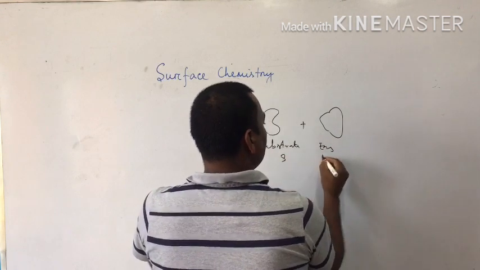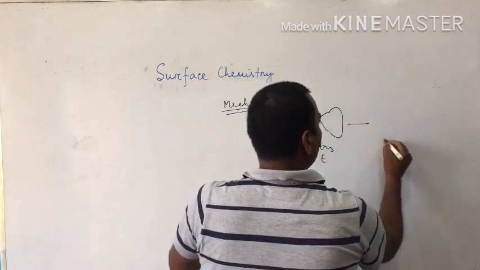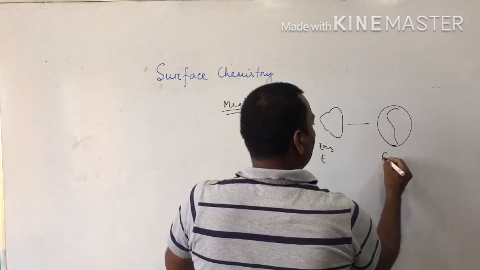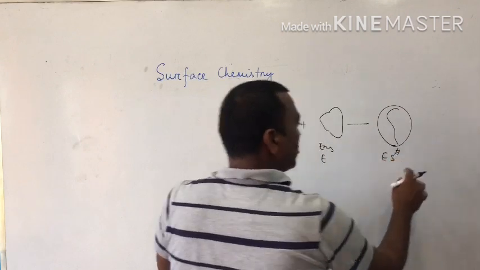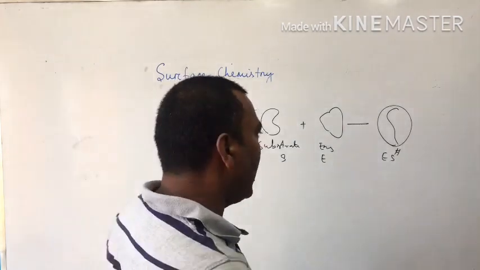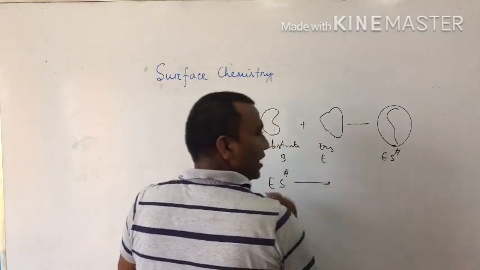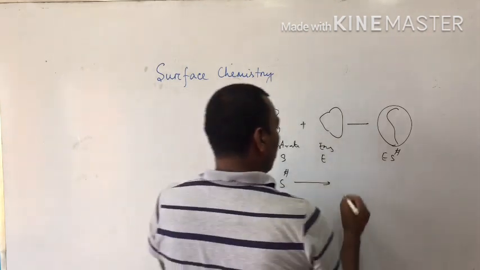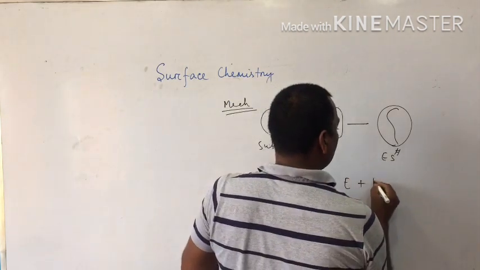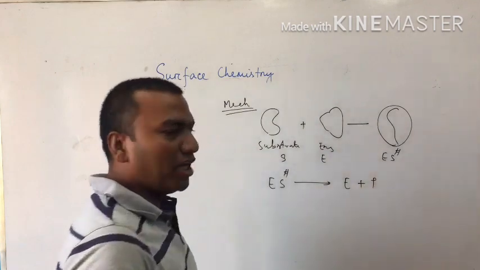When substrate and enzyme combine with each other, it gives you the ES enzyme substrate complex. The enzyme substrate complex undergoes decomposition and gives enzyme plus product. Very easy.